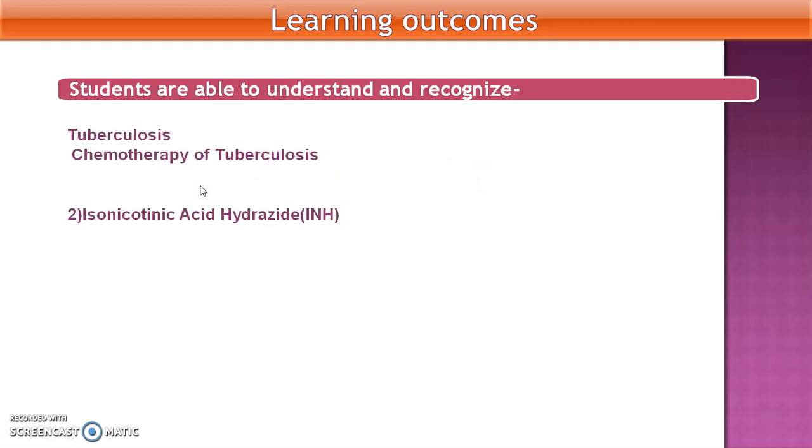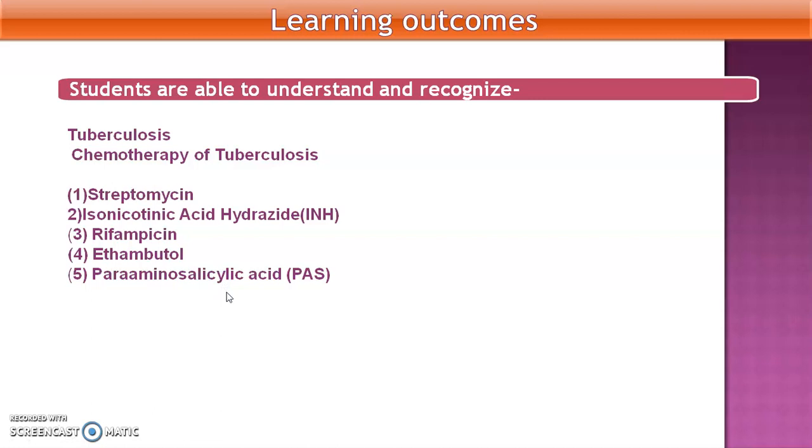Chemotherapy of tuberculosis involves different kinds of drugs: isonicotinic acid hydrazide (INH), then streptomycin, rifampicin, ethambutol, para-aminosalicylic acid (PAS), thiacetazone. Let's see an introduction about TB.